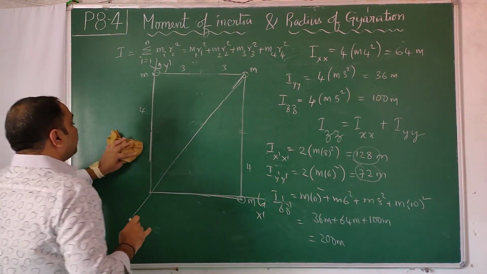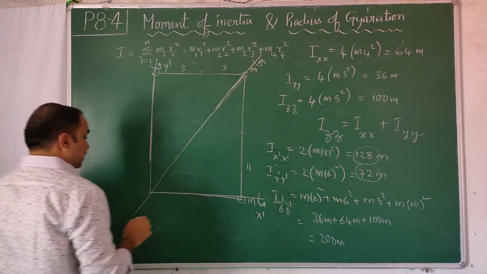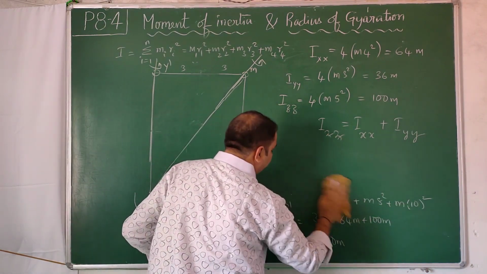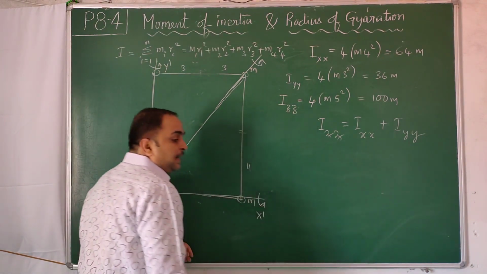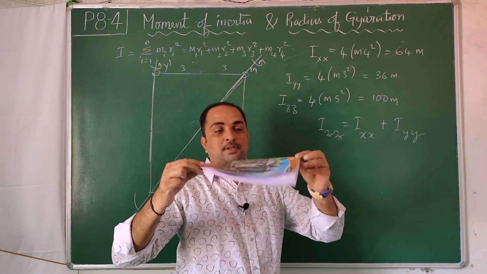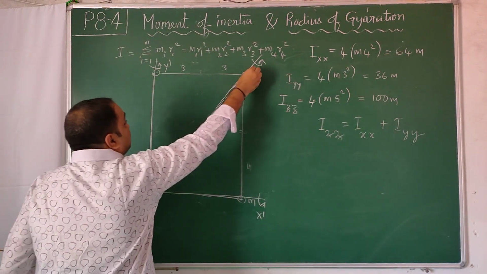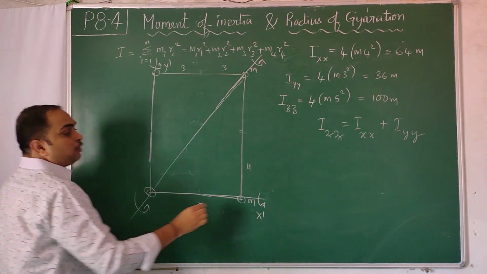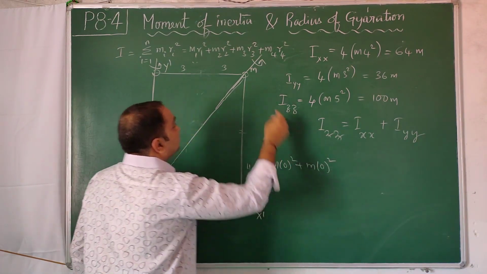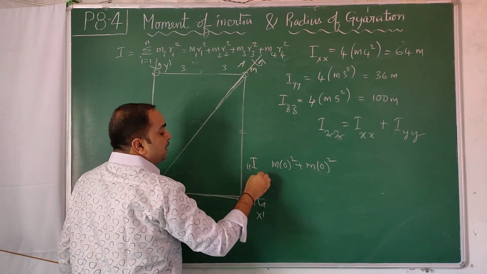Moreover, suppose you want the moment of inertia about this axis. How to find the moment of inertia about that diagonal axis? Not understood? This is the axis, this axis. How to find it? This mass and this mass lie on the axis, so they contribute m into 0 square plus m into 0 square. Say you call this axis AA. IAA we want to find.